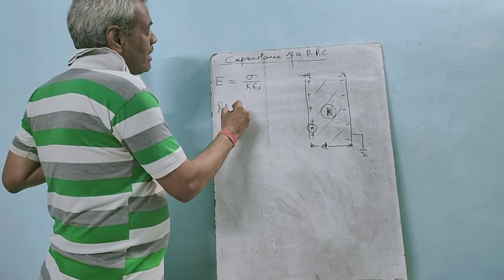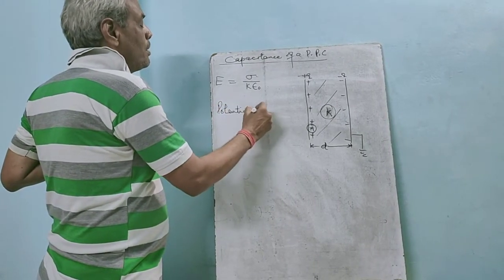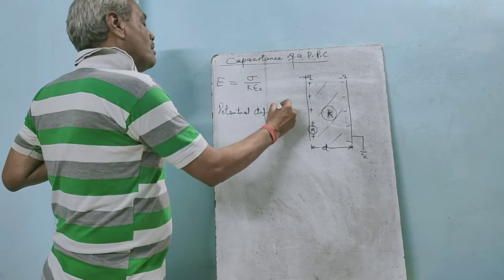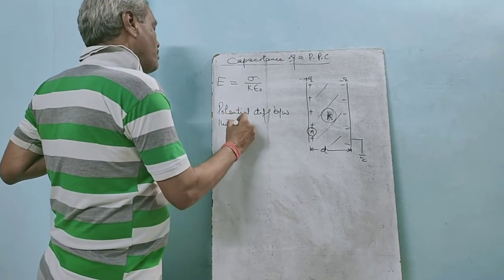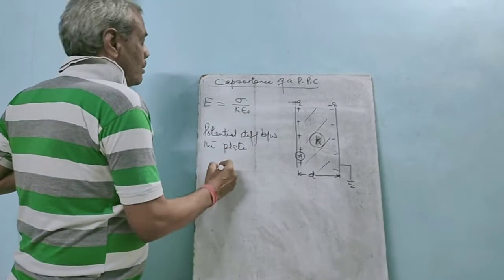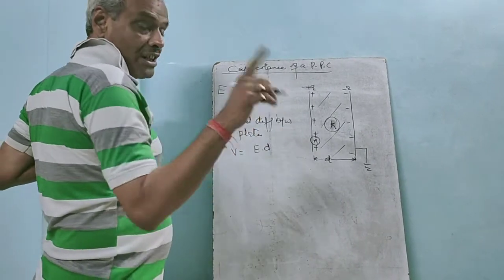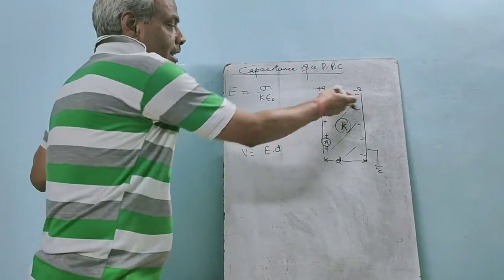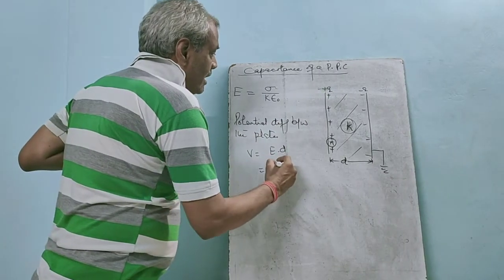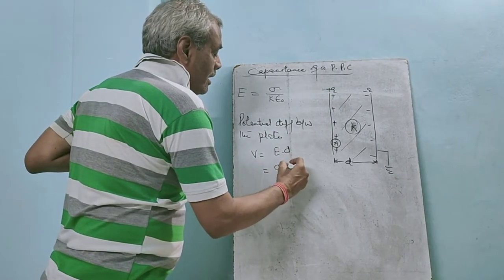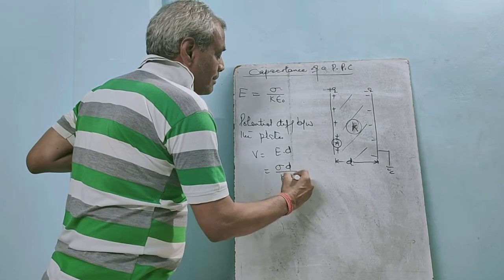Now the potential difference between the plates, V equals E into D, because E equals minus dV by dr. Here E equals sigma upon K epsilon naught.